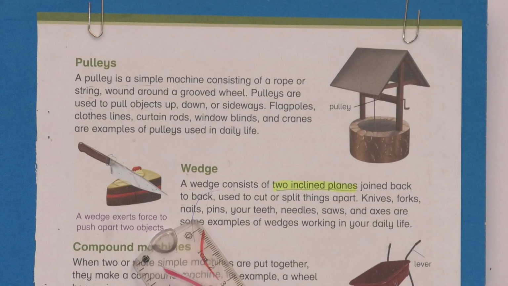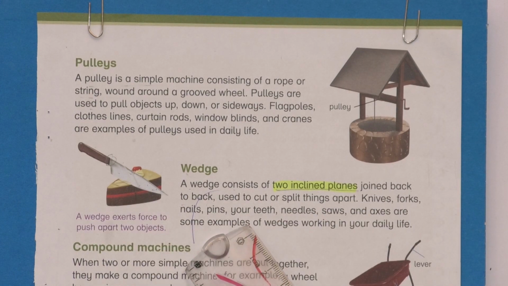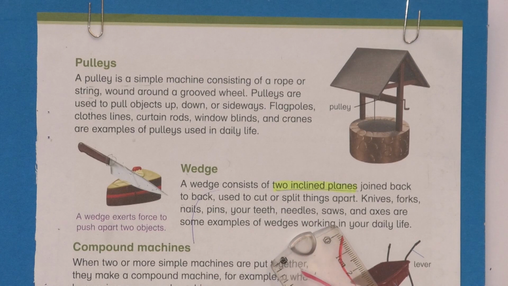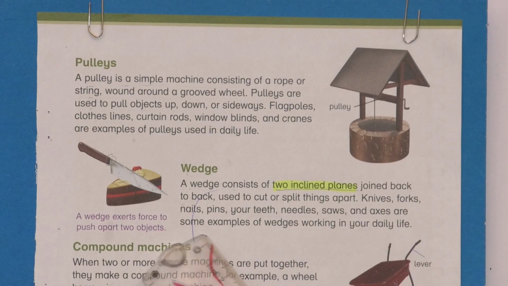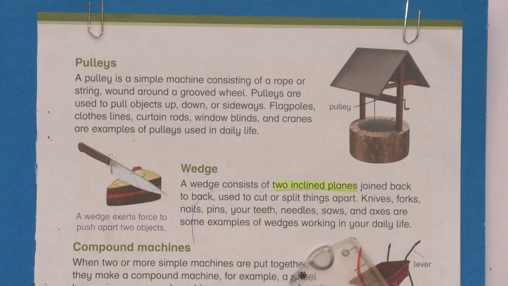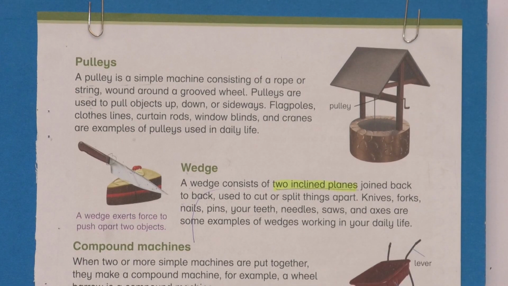Knives, forks, nails, pins, your teeth, needles, saws and axes are some examples of wedges working in your daily life.